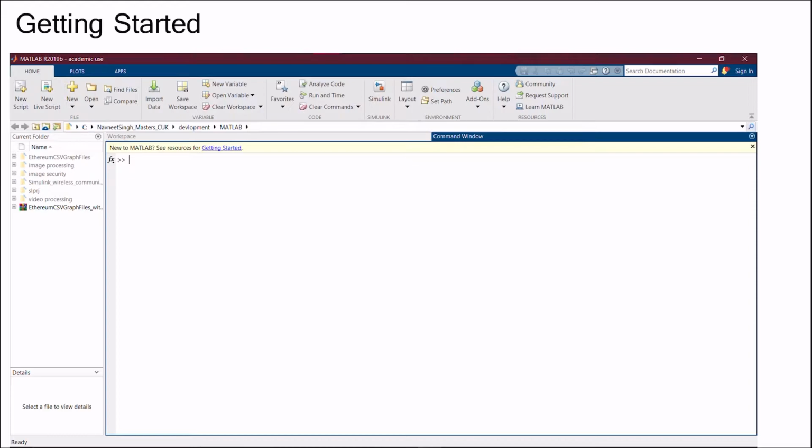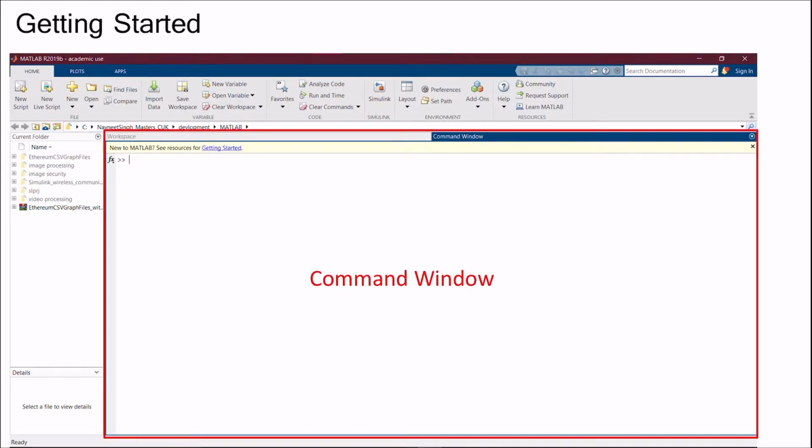It will open this window, and this window is known as the command window. It is a Unix terminal style window. Here you can type your commands and get the output immediately.